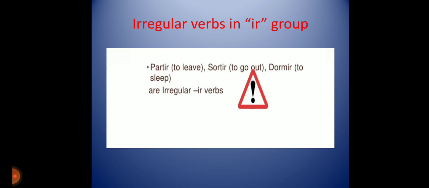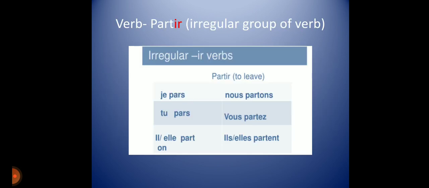Some irregular verbs in the IR group. Partir, it means to leave. Sortir, to go out. Dormir, to sleep. These are the irregular verbs. These are exceptional verbs which have IR in the end, but we have to remember this while we conjugate verbs in French. For the verb partir, the rule is to drop the IR, but it is an irregular verb, that's why we have to change all the pronouns.